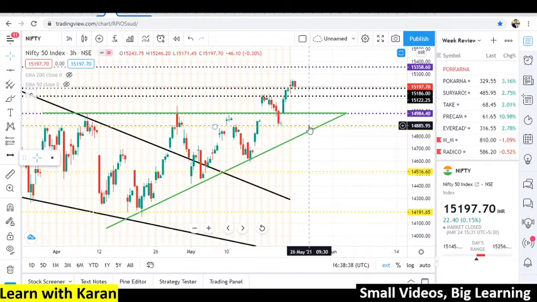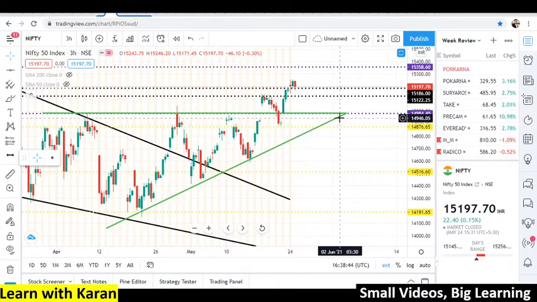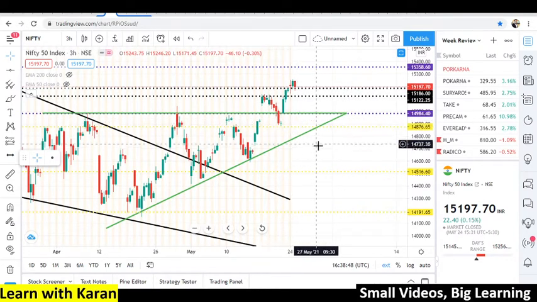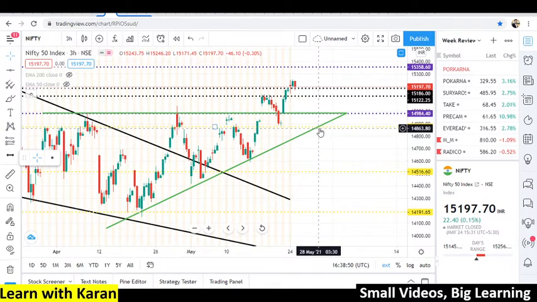Now the big question is: till what time can we consider Nifty to be bullish or bearish? As per my understanding and analysis, till the time Nifty does not break this level, that is 14,876, as highlighted by this yellow line, till that time Nifty won't be considered bearish.